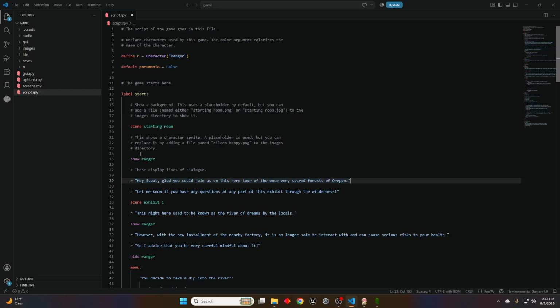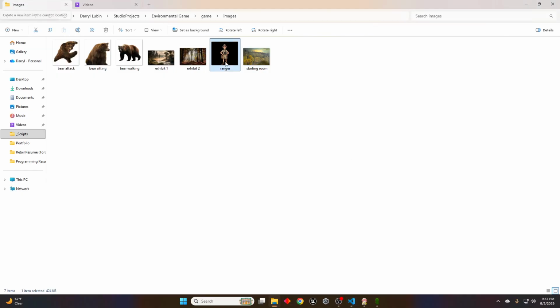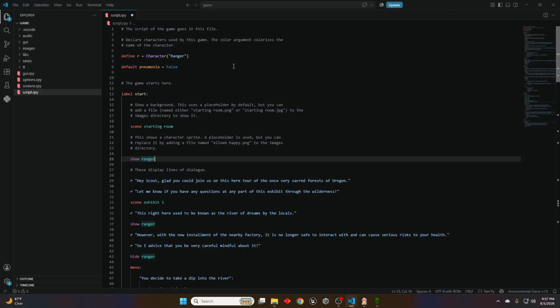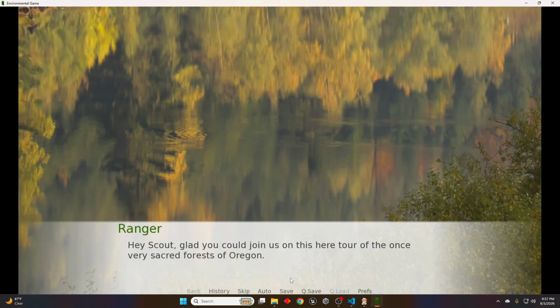And in order to show the character, you just say show, and the image of your character, just the name of the image. It's the same thing with starting room. This could be a PNG or a JPEG. In this case, this ranger is a PNG file, and it's transparent background. So the background is always going to be Oregon here.